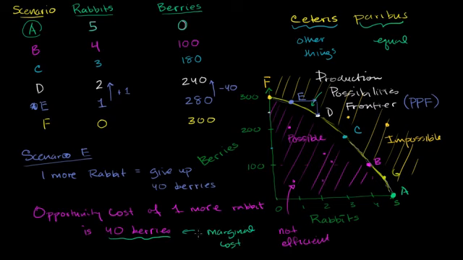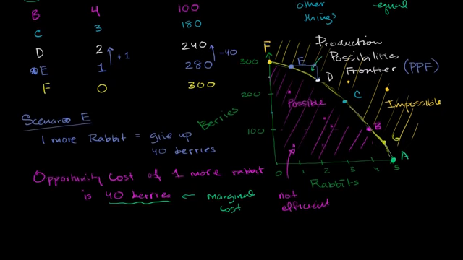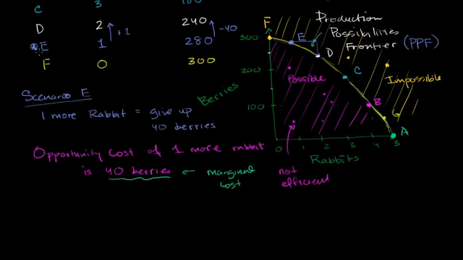In the context of this video, our costs are in terms of the thing that I'm giving up, the opportunity that I'm giving up. In other scenarios, you'll see sometimes the marginal cost be given in actual monetary units, like dollars or whatever else. What was the cost of producing that extra unit, that extra widget right over there? But let's make sure we understand opportunity cost. So that's when we were sitting in scenario E, the opportunity cost of one more rabbit.